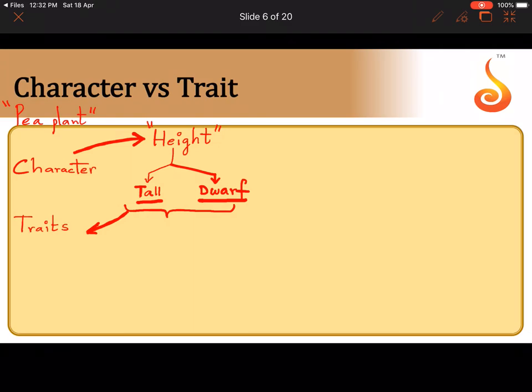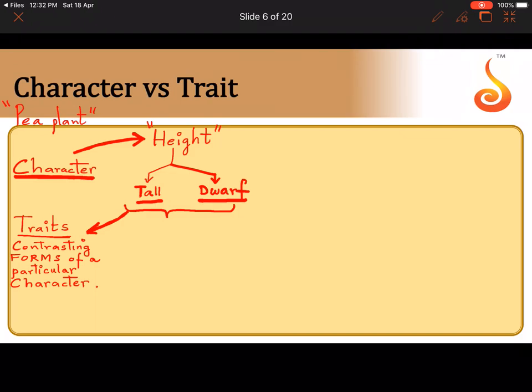See the difference between a character and a trait. So what is a character? A character is a feature. It may be an external feature, a morphological feature. It may be an anatomical feature. It may be a physiological feature which is expressed in an organism. And now you know that a character is expressed by a gene. Then what is a trait? So I'm writing here. A trait can be defined as the contrasting forms of a particular character.